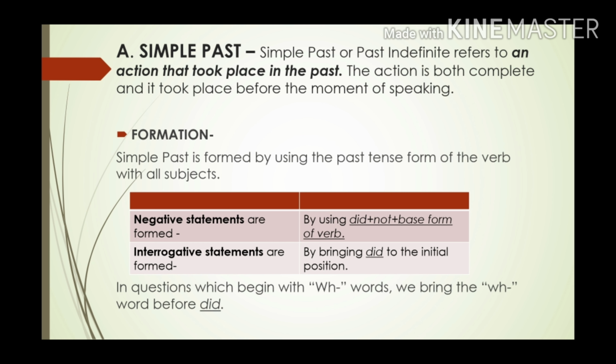When we have to make question statements, we bring did to the initial position, that means we start the question sentence with did. In questions which begin with WH words, we bring the WH word before did. So whenever we have questions which start with WH, like what, where, etc., we place that word before did.